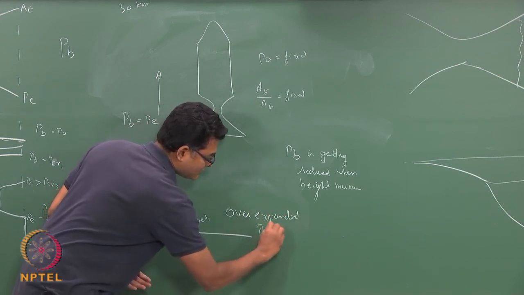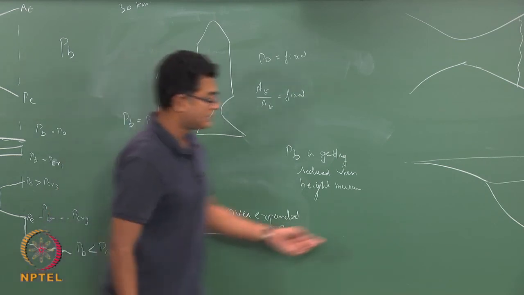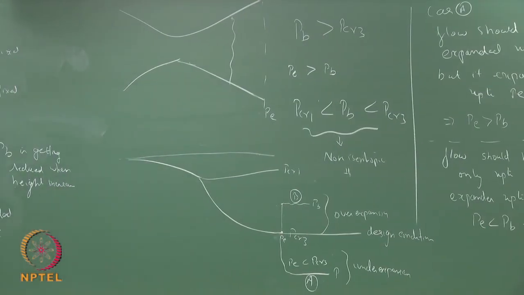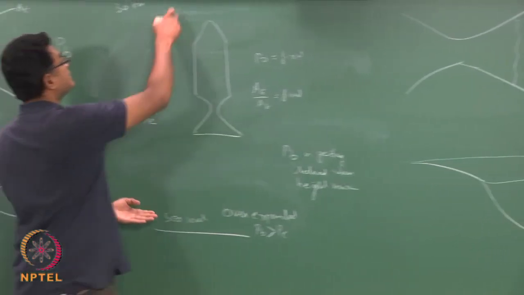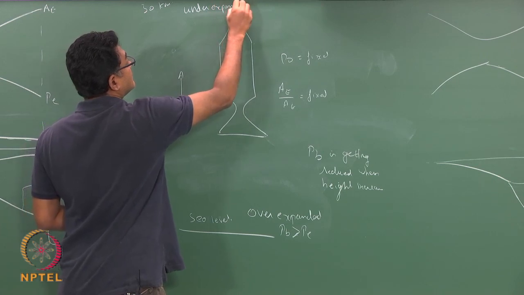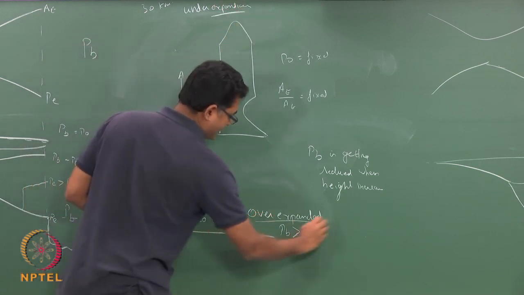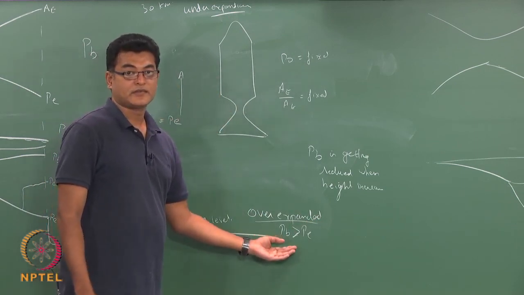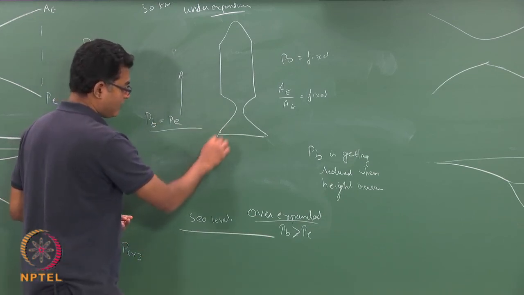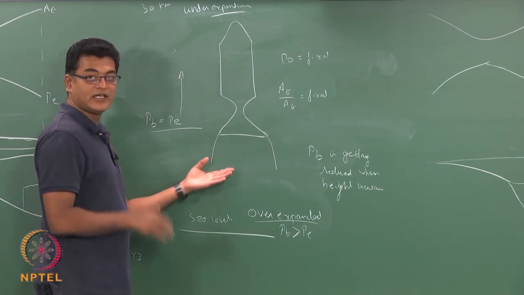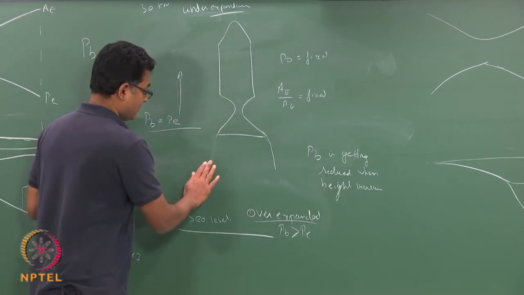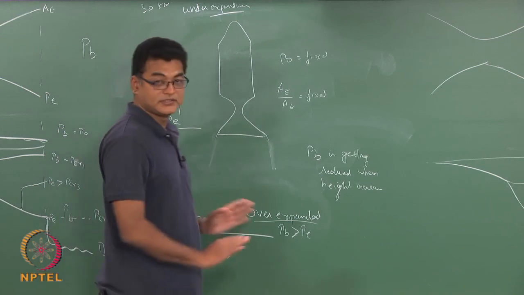Okay, your back pressure is much larger than your P exit, that is what it is here. As it moves up in the air, it goes from over expansion to under expansion. Okay, everything depends on your Pb. Okay, so at some particular height you will have the design condition. Okay, we will talk about what will happen to the flow structure, everything after discussing the shock and supersonic jets. Okay, so for the time being, let us just stick to this.